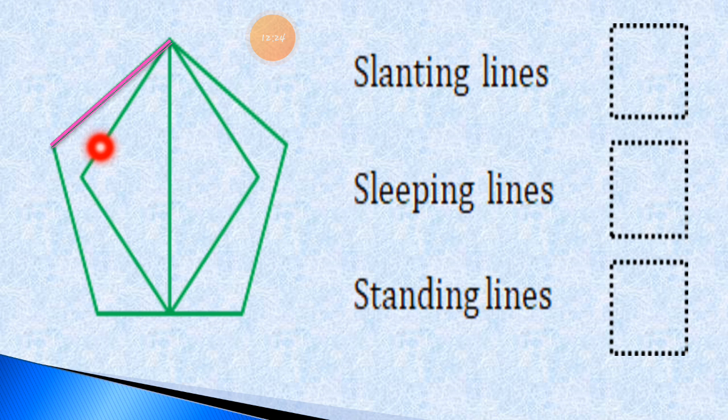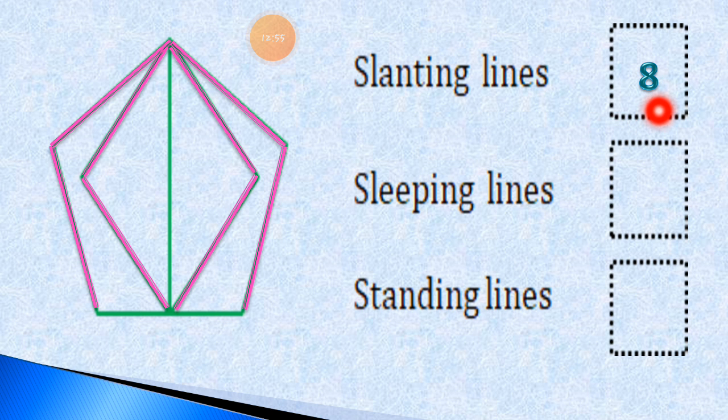Here is slanting line number 1. Here is slanting line number 2. Here is slanting line number 3. Here is slanting line number 4. Here is slanting line number 5. Slanting line number 6. Slanting line number 7. And slanting line number 8. So total how many slanting lines are there?